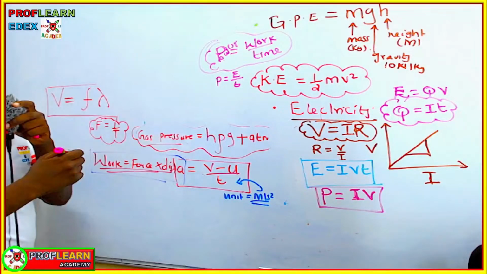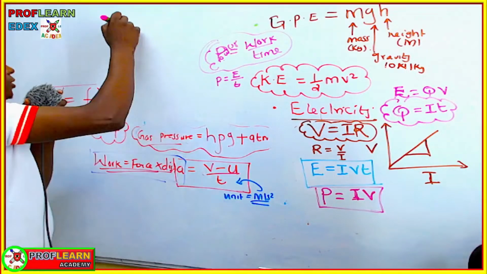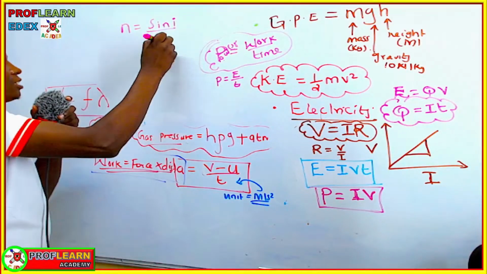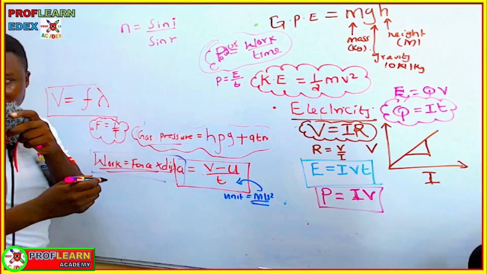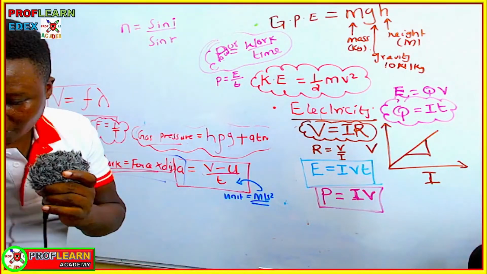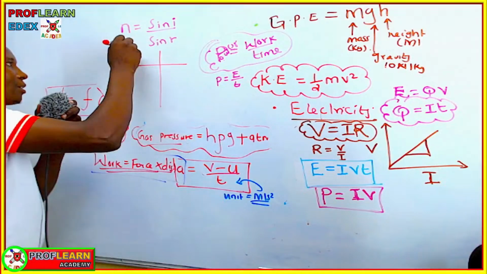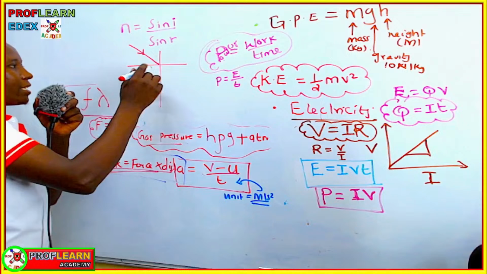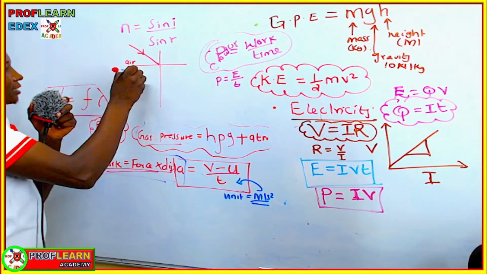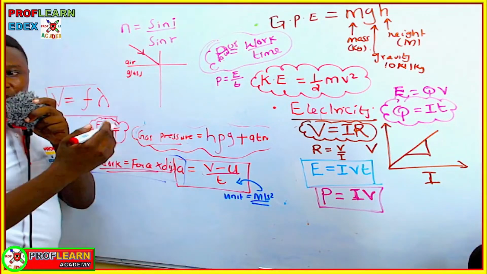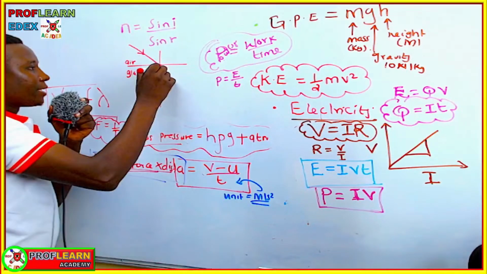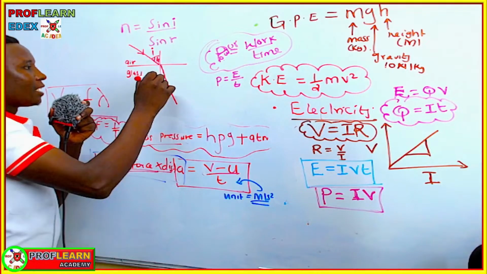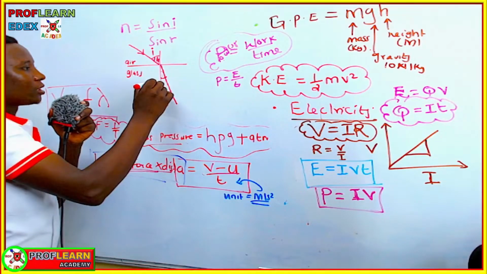As I'm about to finish, I need also another last formula that you'll be asked, and that is the formula to do with refractive index. We know that refractive index equals the sine of the angle of incidence divided by the sine of the angle of refraction. You must know that when a wave is moving from one optical medium to another, for instance from air to glass, the wave is going to slow down, then it will bend towards the normal. The angle we have at this point is called the angle of incidence, and the angle at this point is called the angle of refraction.